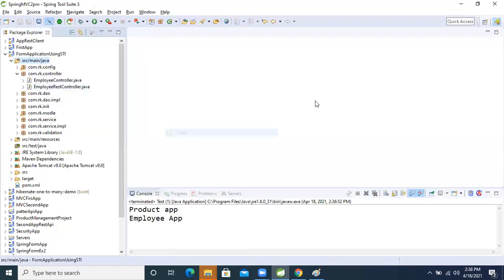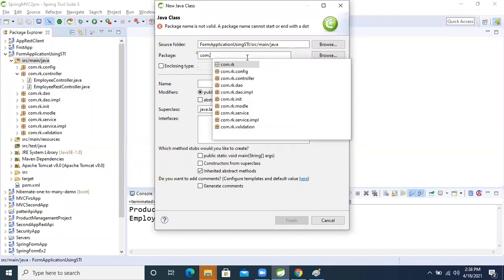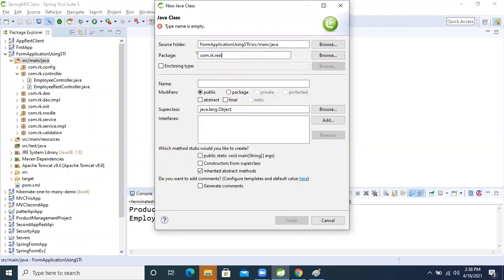What controller am I going to write now? com.rk.controller.rest.